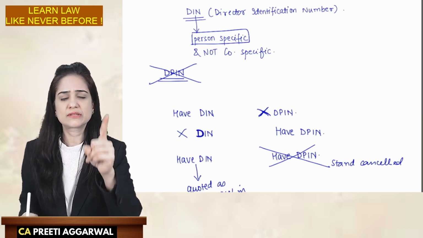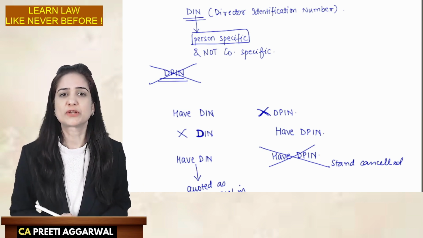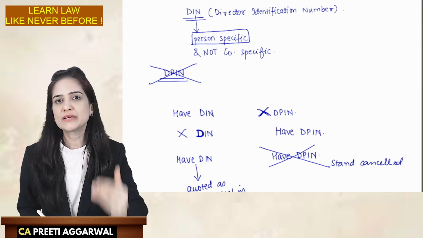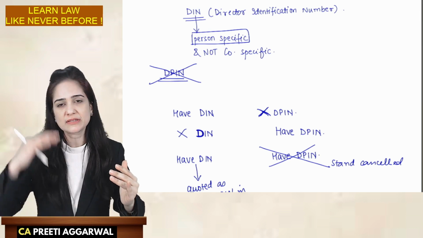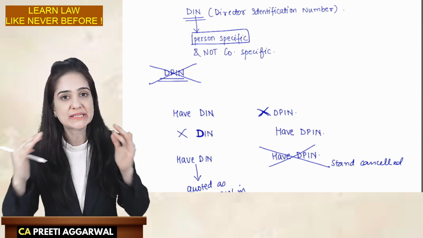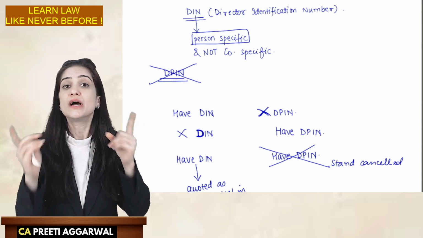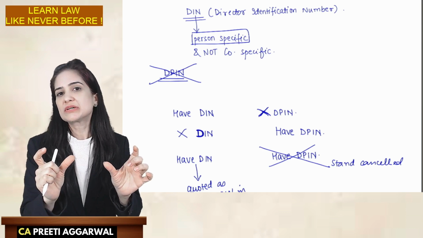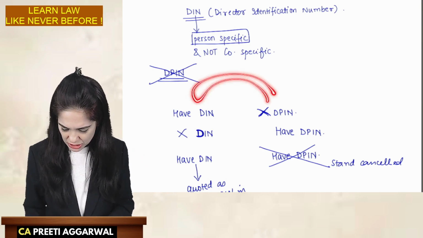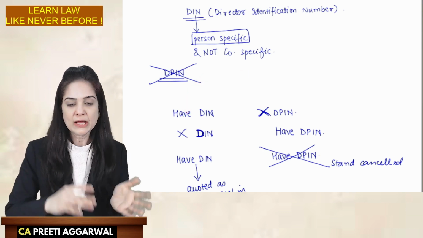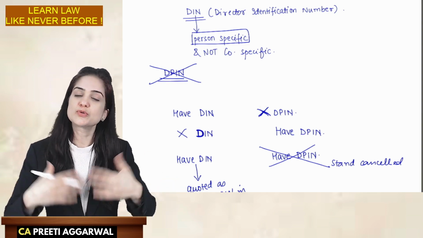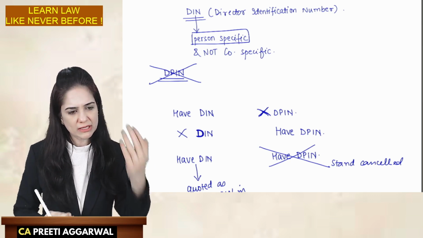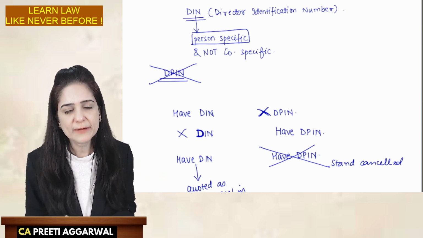You go and do that in the website of MCA. Enter the director identification number of Mr. Mukesh Ambani. You will get a list of all the companies in which he is a director and all the LLPs in which he is a designated partner. The reason is it is person specific, not company or LLP specific. Because it is person specific and you are using it interchangeably, if you have one, then at both the places you will use the same number. Because we are using the same number, the list of all the companies and the LLPs in which I am either a director or designated partner respectively, that list will be shown.